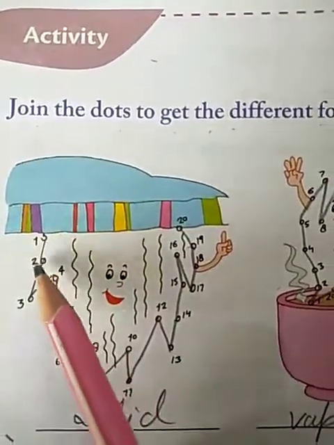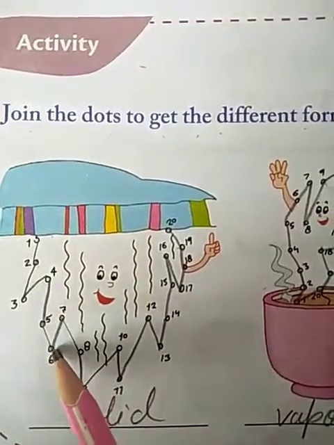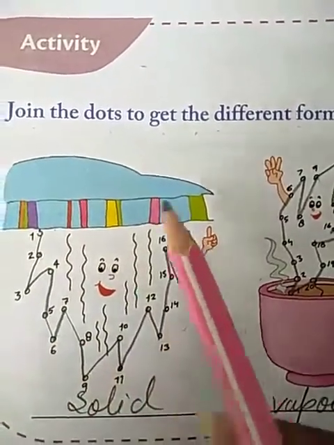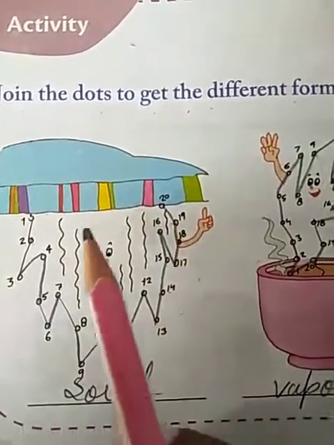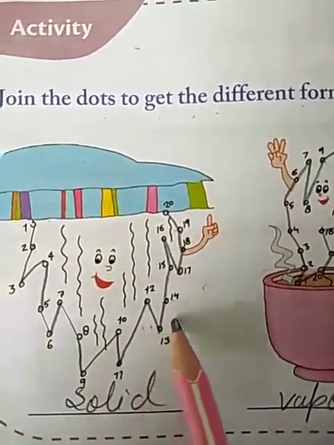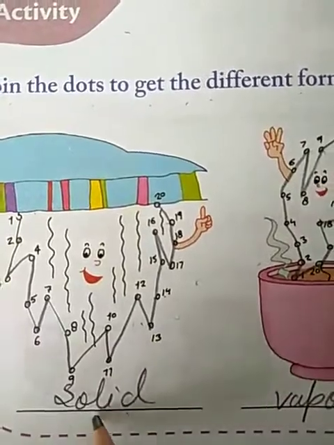Now like 1, 2, 3, 4. Join these dots according to the number given here and finally you get a picture of snow falling. This picture is of snow falling. So what is the form of water here? It's solid form, right? Solid.